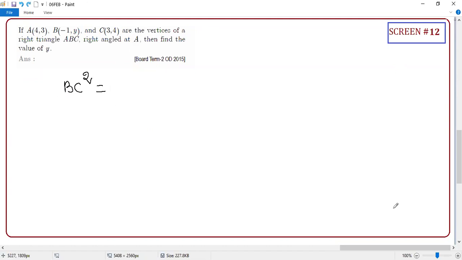Anyone having doubt? How to find the hypotenuse? Anyone? No, sir. Guys, these are secrets. That's what I'm saying, everything is a secret. If you don't understand the secret, maths is difficult only. Clear?